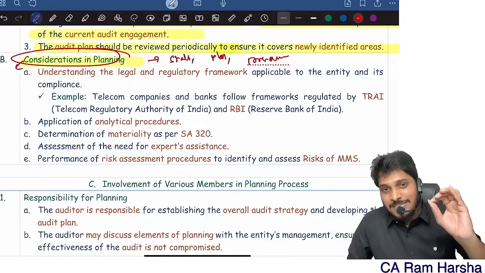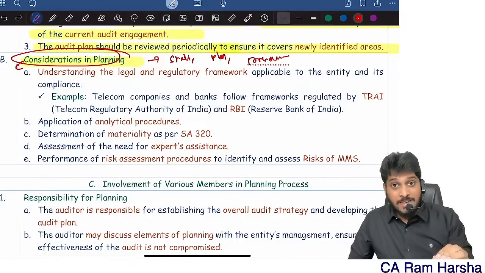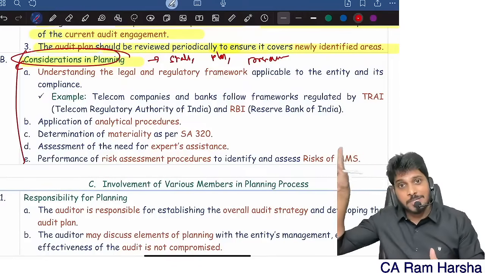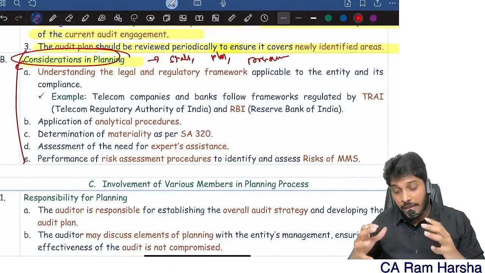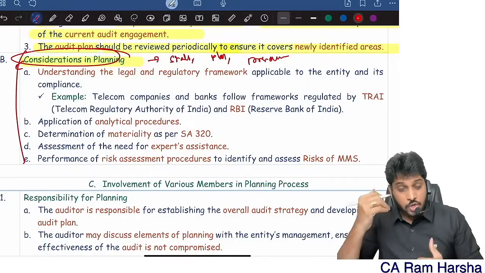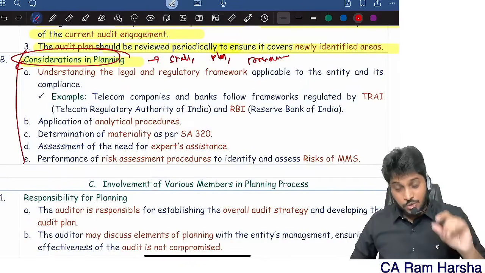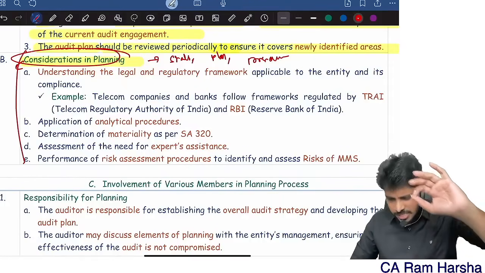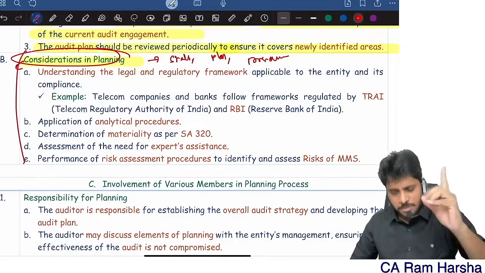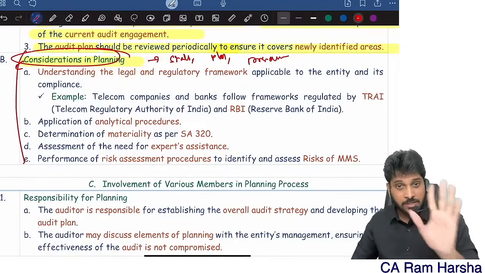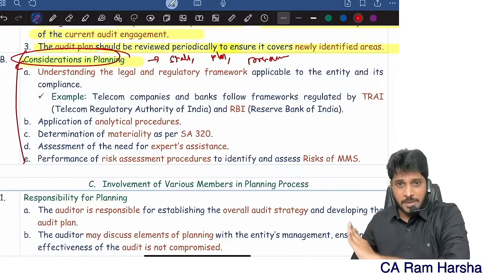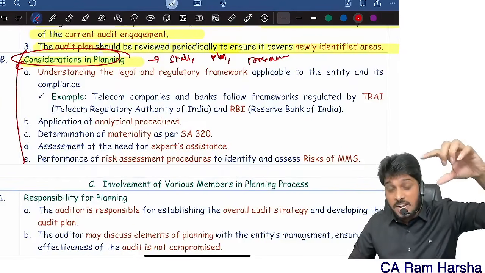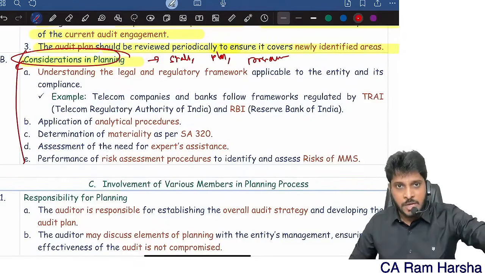That is why, even though the chapter is less than 10 pages and the weightage is very high, there are high chances that if this question is asked, a student might write some other answer. That is the reason why this chapter is very complex. Even though you read it a number of times, you will not understand. So this is a very tough chapter in CA Intro Audit. I can say there are 2 toughest chapters. One is the strategy topic, which is the toughest. Another one is risk assessment, but risk assessment is a very lengthy chapter. That's the reason I always tell students to leave it. Don't even touch that. Especially in risk assessment, the internal control part is very tough. Leave it.